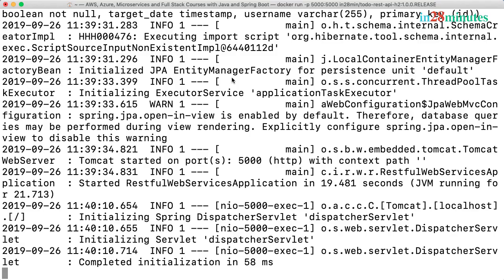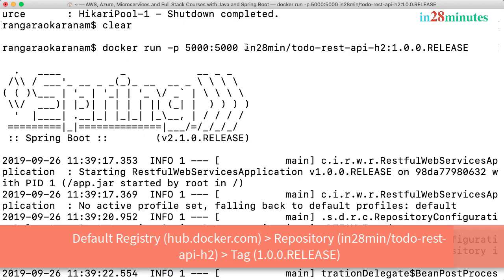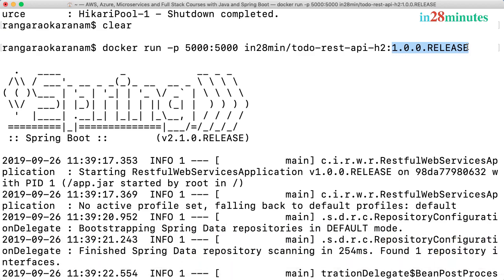In this step, we got a quick overview of a few concepts related to Docker. Let's do a quick review of what we have discussed until now. When we execute the command, the image is downloaded from something called Docker Hub. Docker Hub is something called a Docker registry. A registry contains a number of repositories. When we are specifying the name in here, it's actually the name of one of the repositories. And we are specifying which version, which tag of that repository to get. And once we specify that, we saw that the image was downloaded and run.